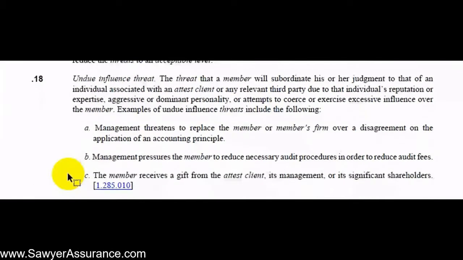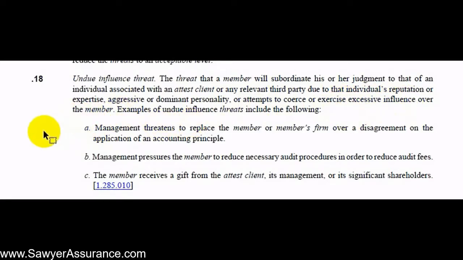And finally, the undue influence threat. So this might come about if the client has a significant influence over the auditor. And so, for example, the auditor might subordinate his judgment on the audit if the client or another third party has a particular reputation or expertise. And maybe they have an aggressive or dominant personality that persuades the auditor, or the client attempts to coerce or exercise excessive influence over the auditor.